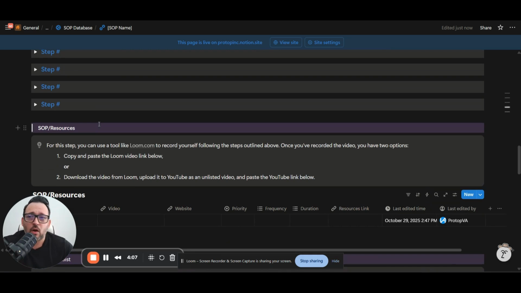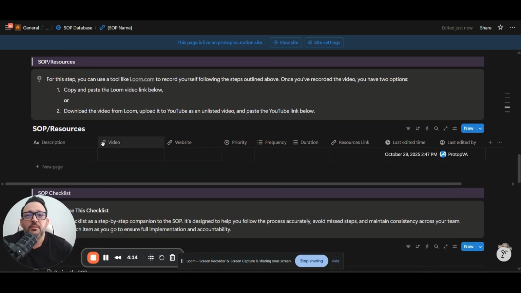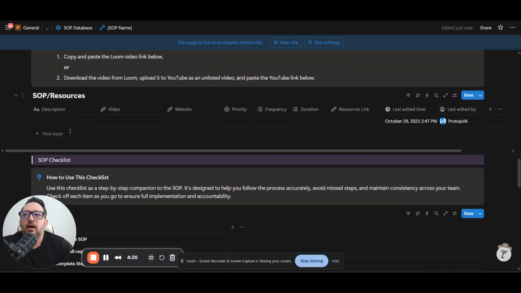How cool is that? There are other platforms that will charge you for this. Okay, you can have unlimited here and don't have to pay a dime. All right. So it basically does the exact same thing that other companies, I'm not going to mention names, charge you for. Okay. Now you got this little table, it's pretty cool. You got the description video. You can put more information here.